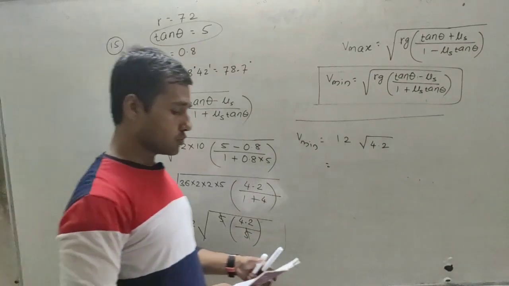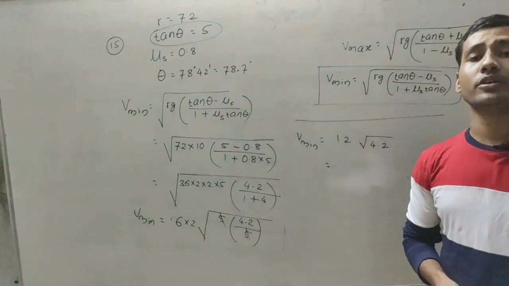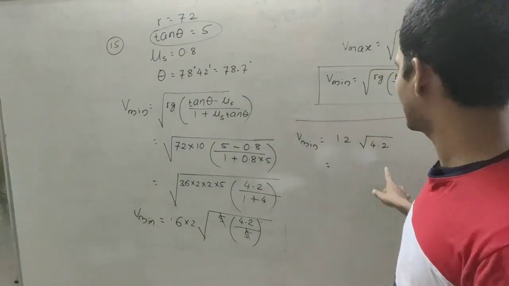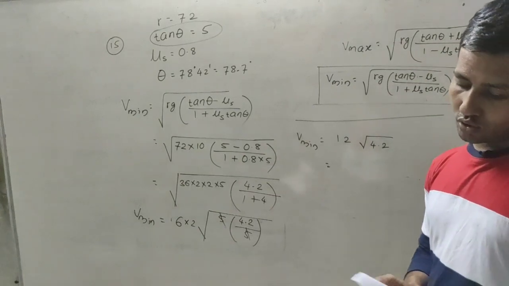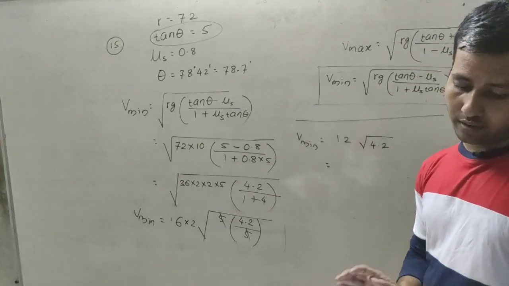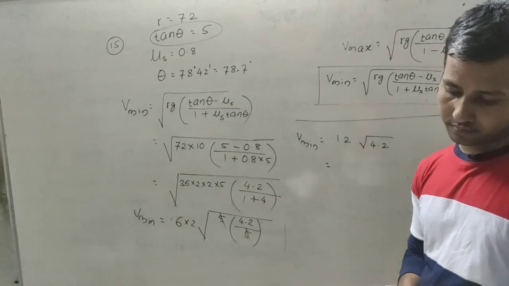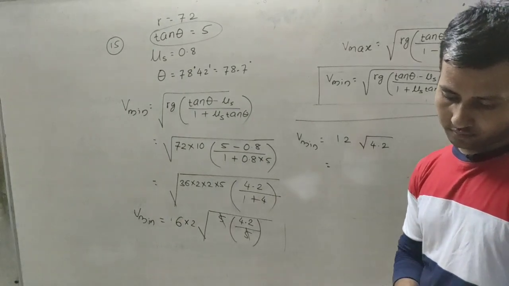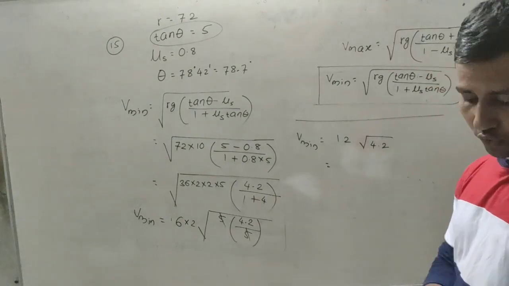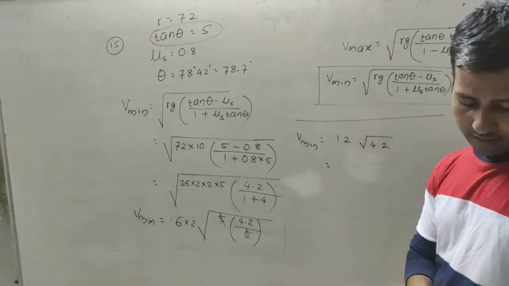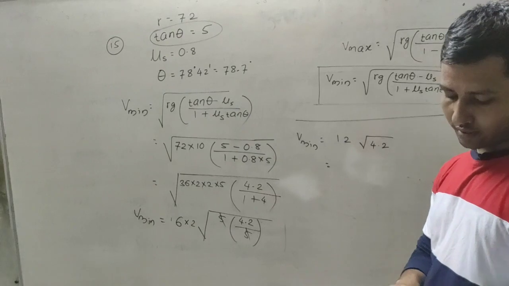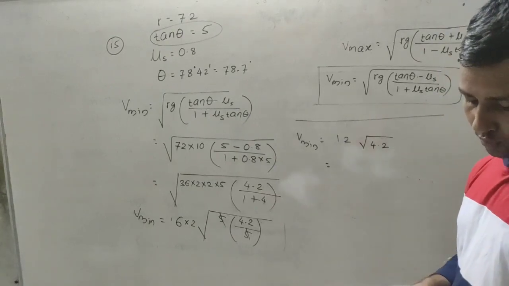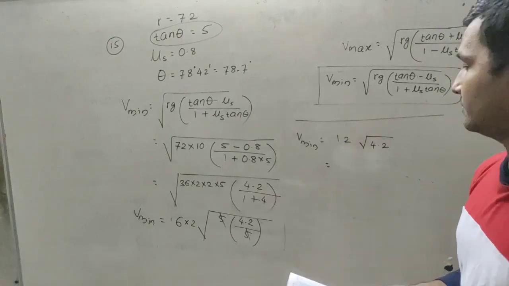Once again we have to use the log table. In the log table you have to find the square root of 4.2. The square roots of numbers from 1 to 10 are available. The square root of 4.2 will be 2 point something, 2.049.